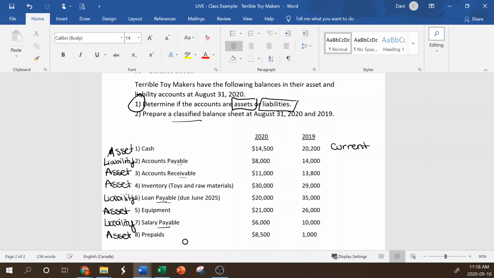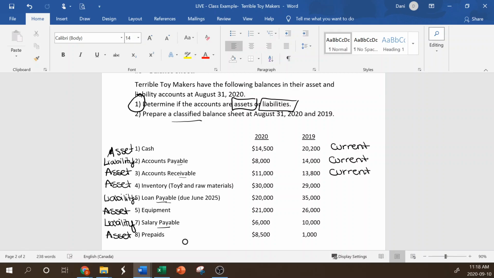Accounts payable, our suppliers expect payment within the year, so this would also be current. Accounts receivable is the opposite side of accounts payable. So us, as someone who's selling these toys, we also expect to be paid within a year. So this will be current.